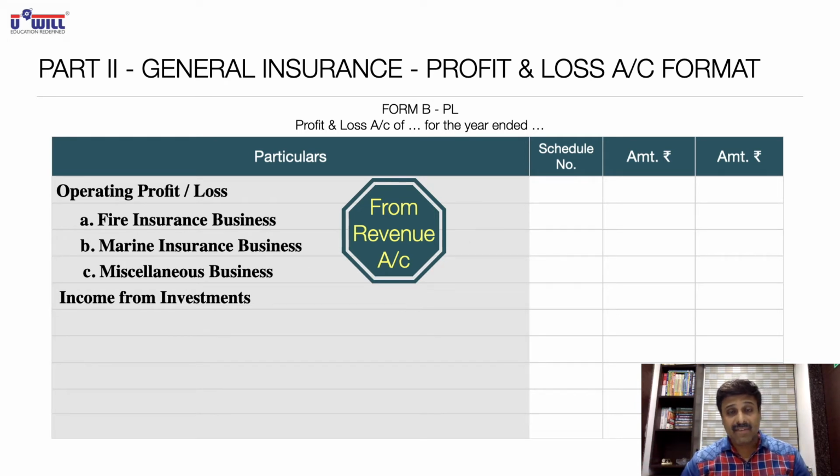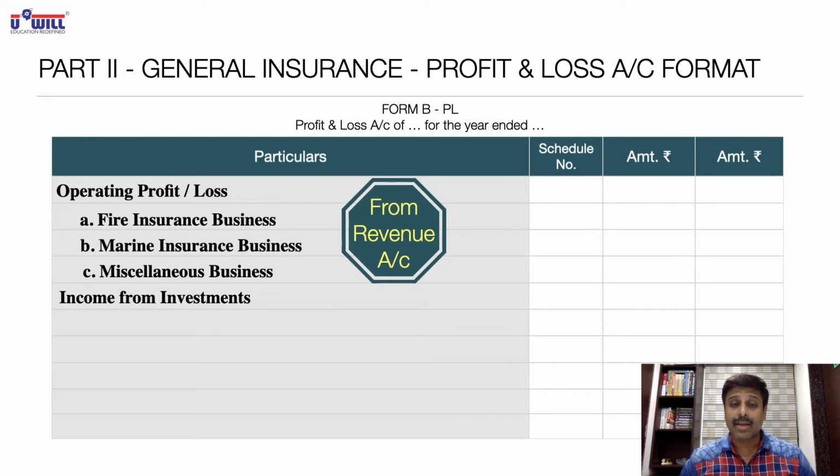But if you invest the common pool, which includes fire also, marine also, miscellaneous also, or maybe you invest the money which you have borrowed from someone, which is not related to fire or marine or miscellaneous business, then such income from investments will come in profit and loss account.